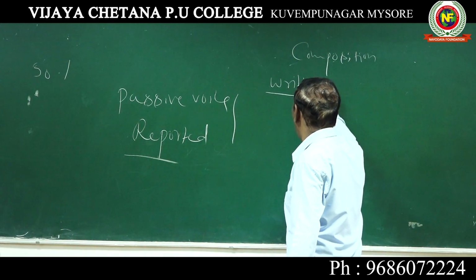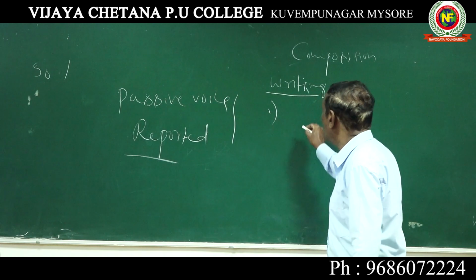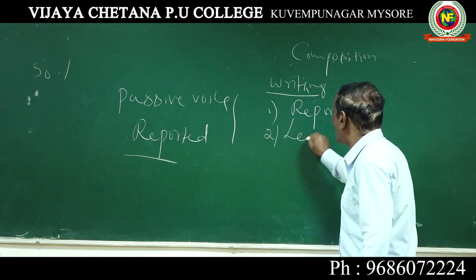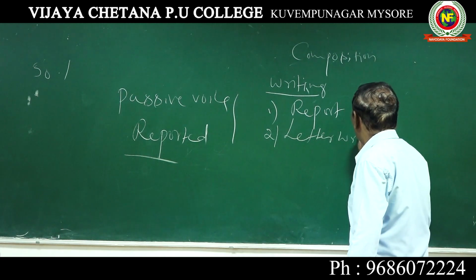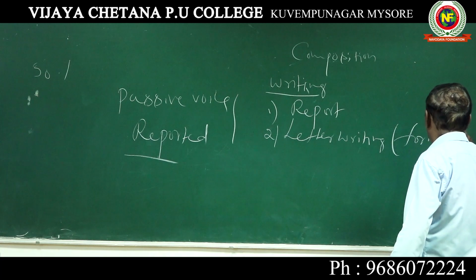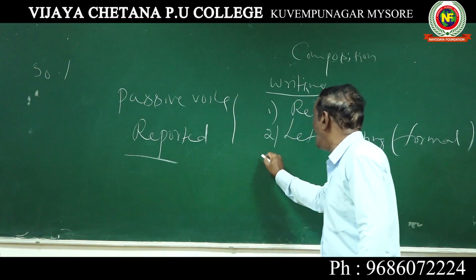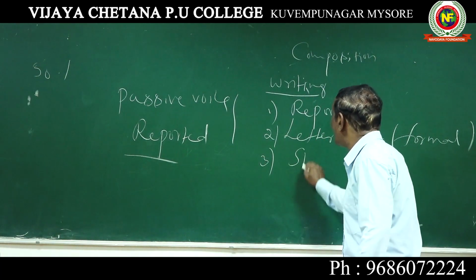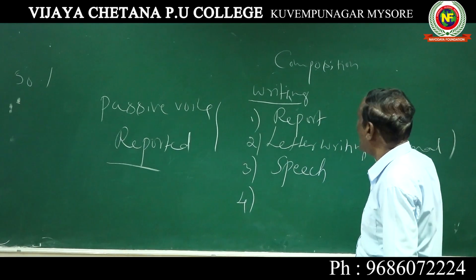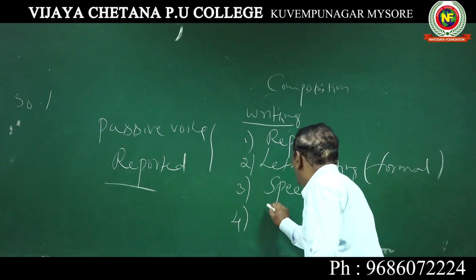So the writing section involves report writing, and then letter writing, that is formal letter, meaning application, how to write an application. The next one is speech writing, how to give a speech. And then another thing is dialogue writing.